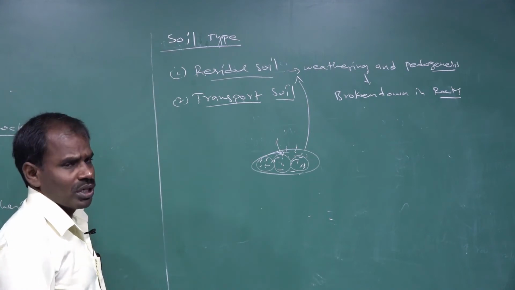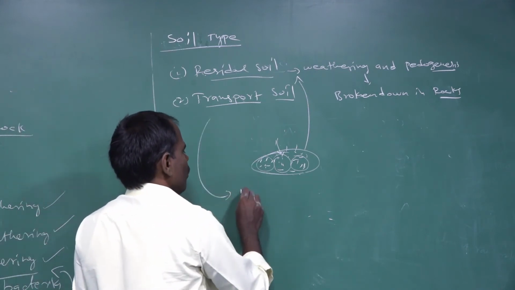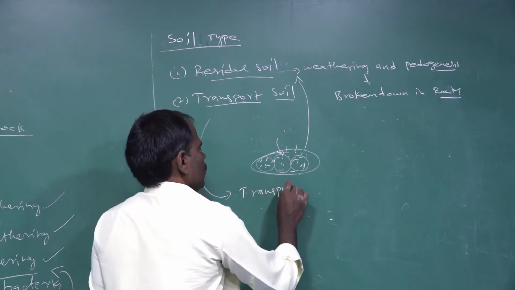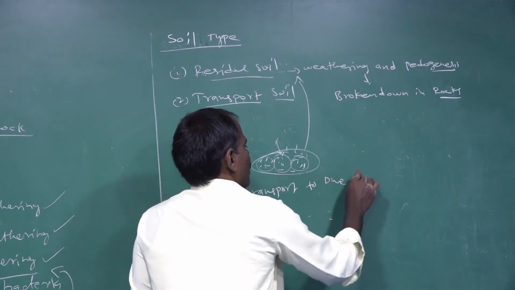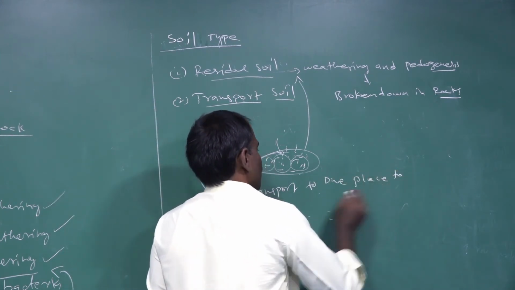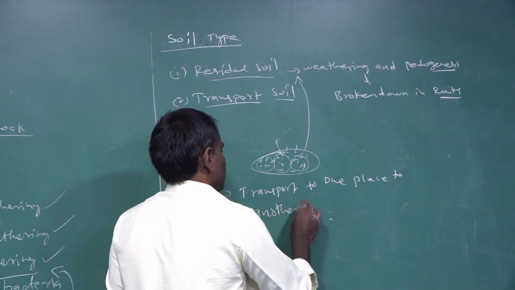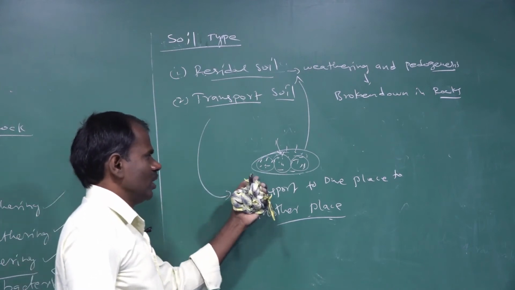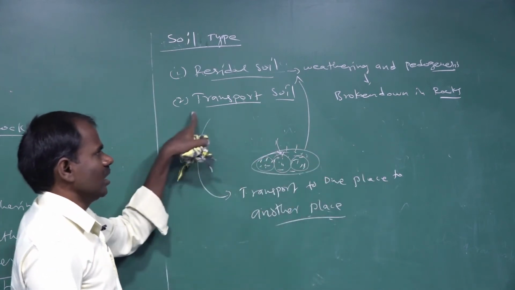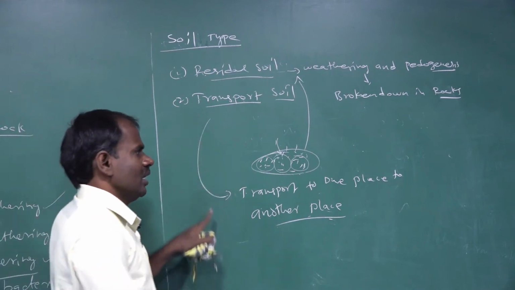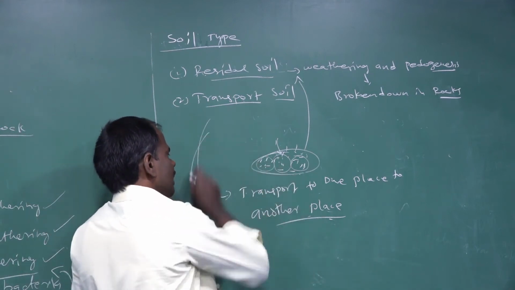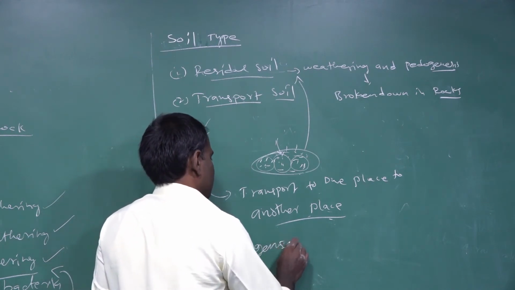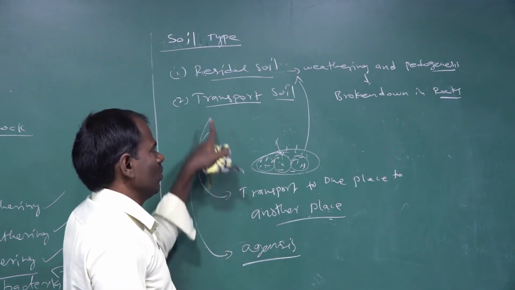The next one is transported soil. This transported soil is moved from one place to another place. The movement of soil particles from one place to another, that type of soil is called a transported soil. This process involves some agencies.